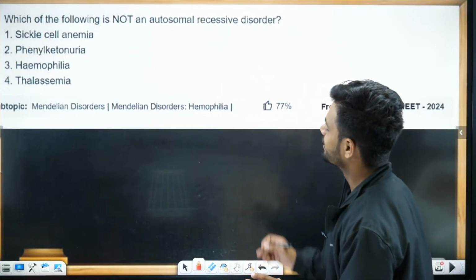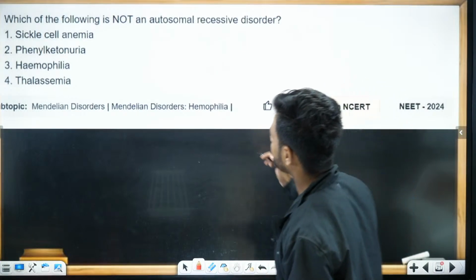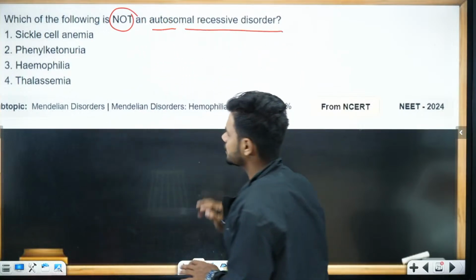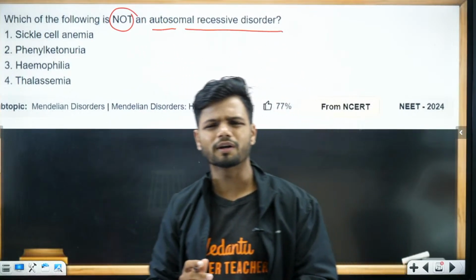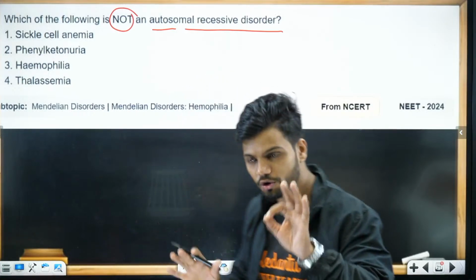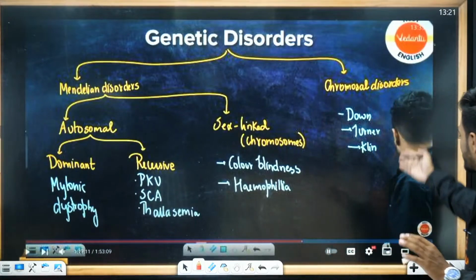Okay. Next question. Which of the following is not an autosomal recessive disorder? Now students, how do you remember this? Is it easy to remember? Yes, it is very easy to remember. Let me teach you. Here, this paragraph.